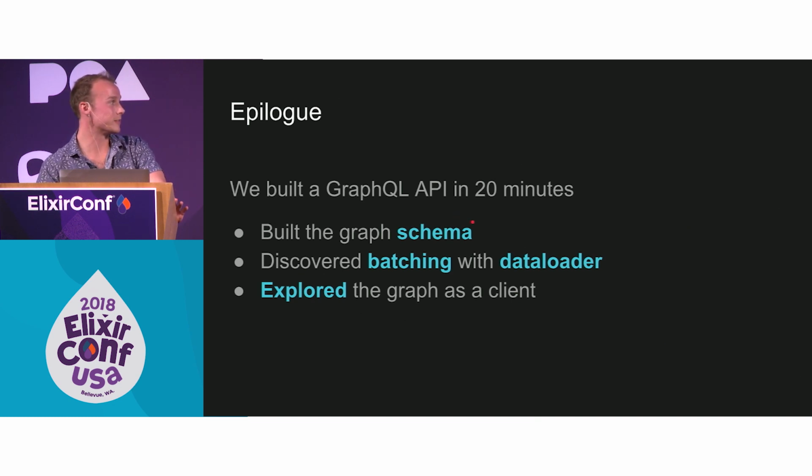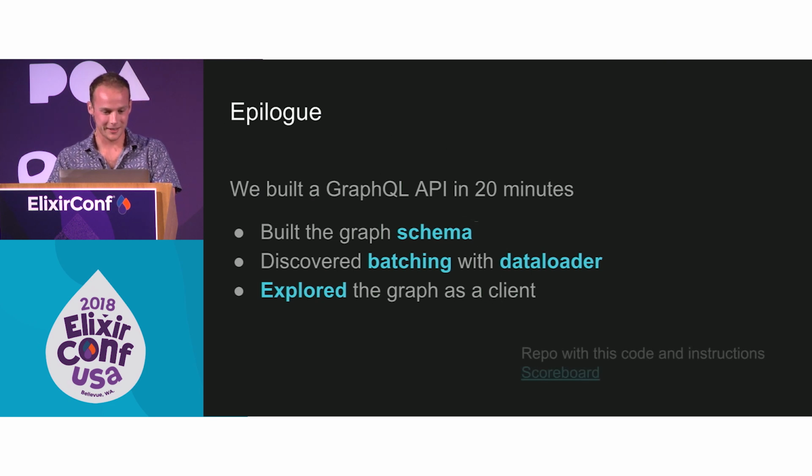So we built the graph in the schema file. That was pretty simple. It's one file to define the graph. We understand batching, which keeps the app efficient. Dataloader is going to keep it low on the code side, and you can explore everything. There are like a ton of tools. GraphiQL ships right out of Absinthe, and that app is even serving it in the browser. So you should be able to, hopefully, make your own Absinthe API right after this.